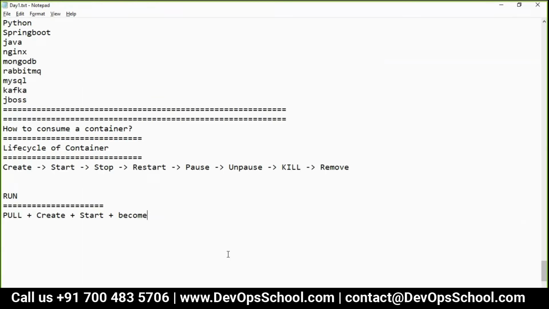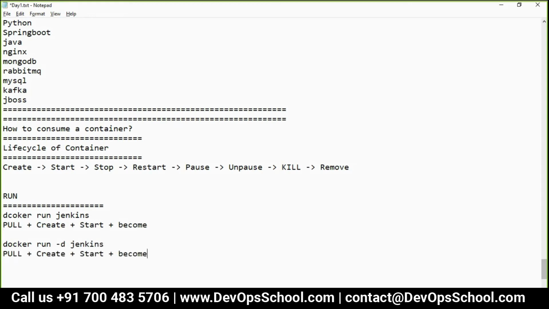Now let's understand how to not become. Docker run Jenkins. If you don't want to become, then what to do? Docker run -d Jenkins. Here -d will make sure that you do not become, it detaches. -d stands for detach mode, meaning do not become.